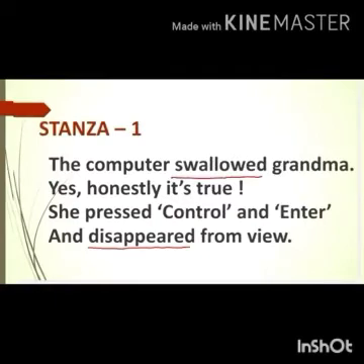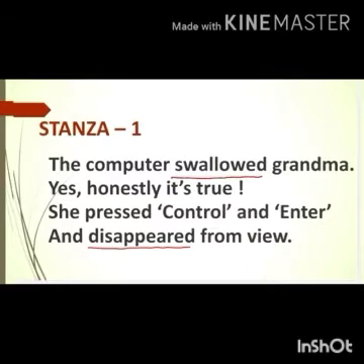Dear students, now we will see the first stanza. The computer swallowed grandma. Yes, honestly, it's true. She pressed Ctrl and Enter and disappeared from view. Swallowed means to make your food go down into your stomach without chewing. This already I told you, children, about swallowed. Next, disappeared means vanished or gone out of sight.